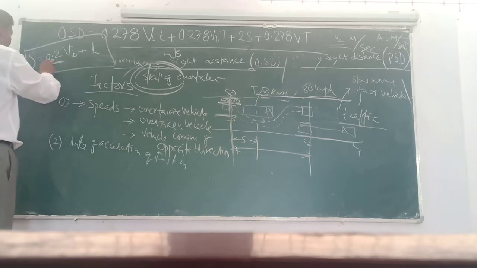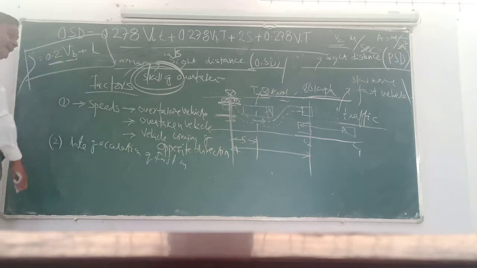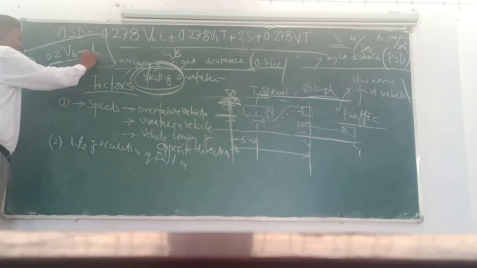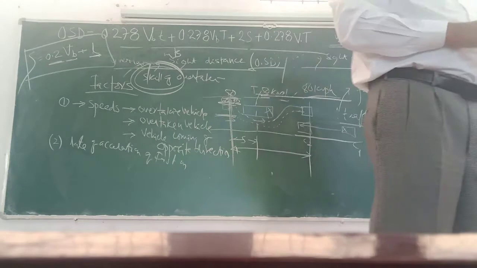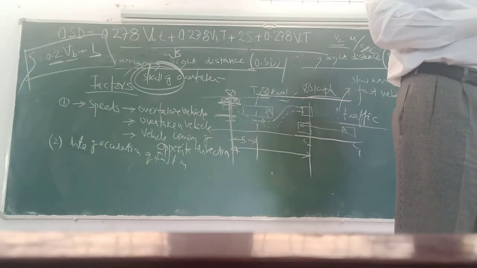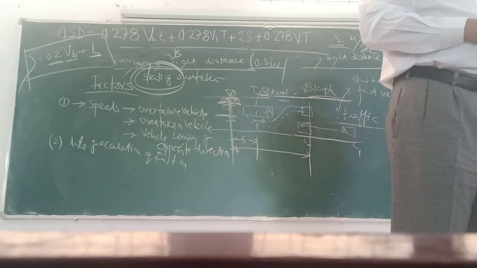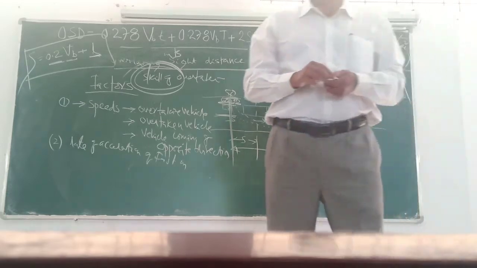The spacing will be given by 0.2 times the speed of the slow moving vehicle plus L, where L is the length of the vehicle. The length of the vehicle can be taken as 6 meters or 7 meters. Okay, that is all.